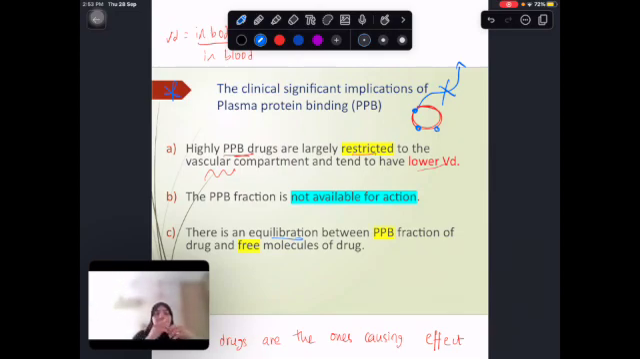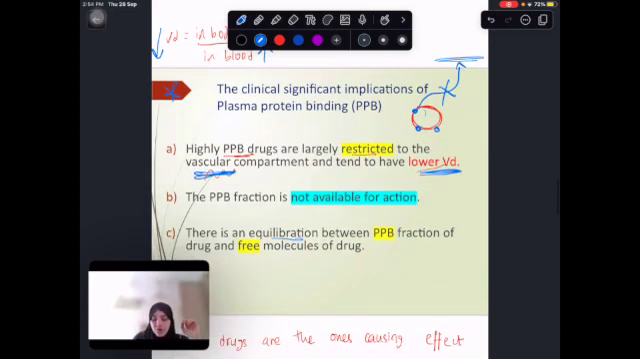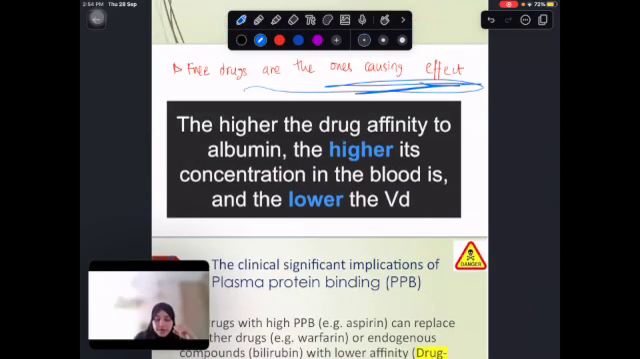It will take a lot of time for it to be released as a free drug into the tissue, okay? So this means that it's mostly in the vascular compartment, and because it's mostly in the blood, as we can see from the formula, the VD will automatically decrease. The numerator, denominator, inversely proportional, all of this we talked about. So lower VD. This drug is not available for action, as we know. The idea is that the free drug is the only one doing the effect. Here you can see free drugs are the ones causing the effect and not the ones that are bound to the albumin. Okay. So here is the diagram that I made as well. Again, you can see the higher the drug affinity, so the more it's going to be stuck, the higher its concentration in the blood.